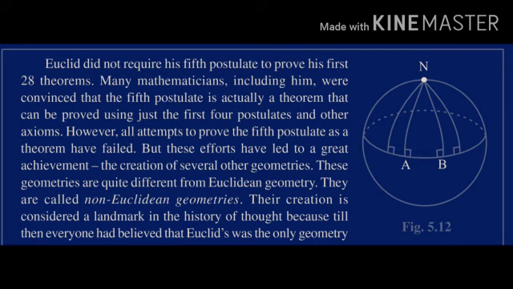Very few things are given in the book, so that's why I'm discussing this with you all. You see in the figure, line AN, and BN, which are parts of great circles of spheres, are perpendicular to the same line AB. Both are perpendicular to the same line AB, yes, we can see that, but they are meeting each other. It means two lines making a 90 degree angle on another line are meeting each other also.